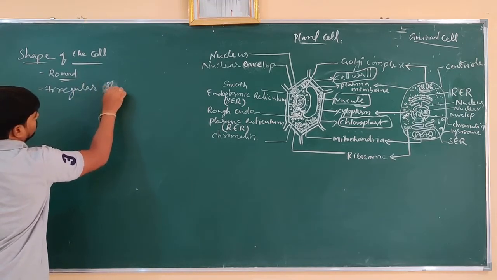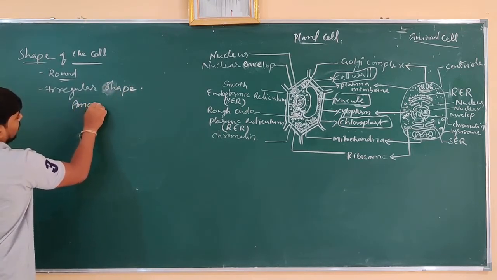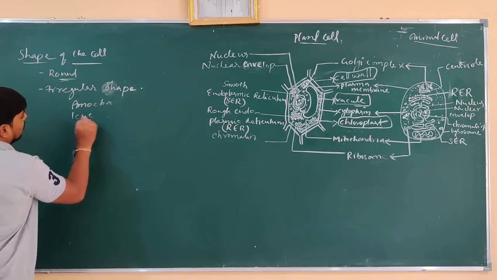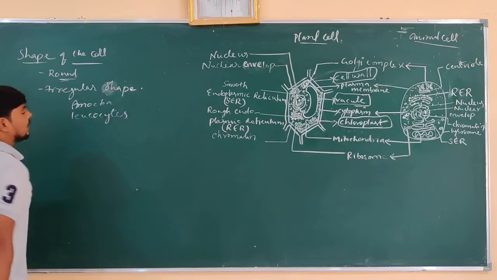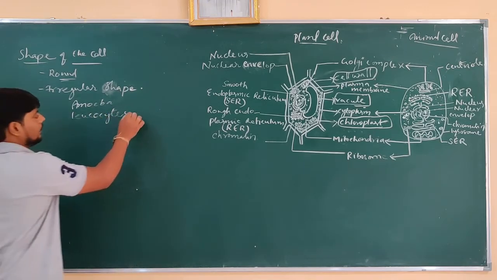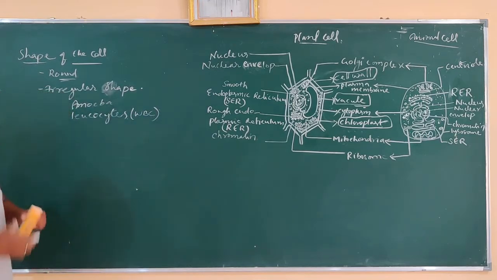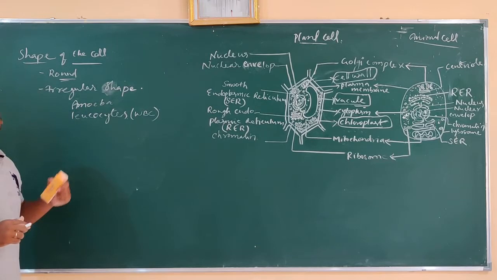So, we have just seen that amoeba has an irregular cell shape, and also leukocytes, meaning white blood cells, which are found in our blood. So examples of irregularly shaped cells are amoeba as well as leukocytes.